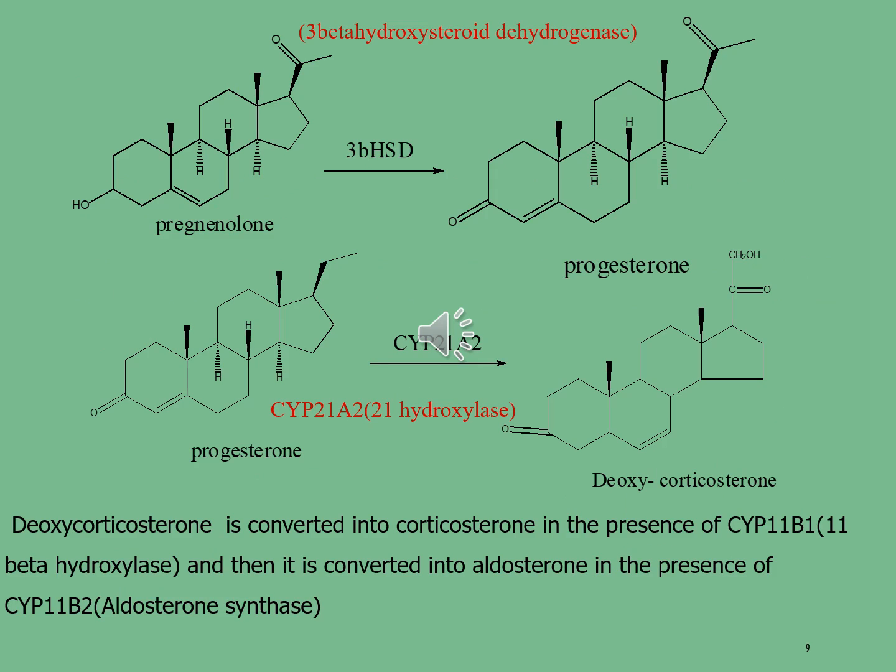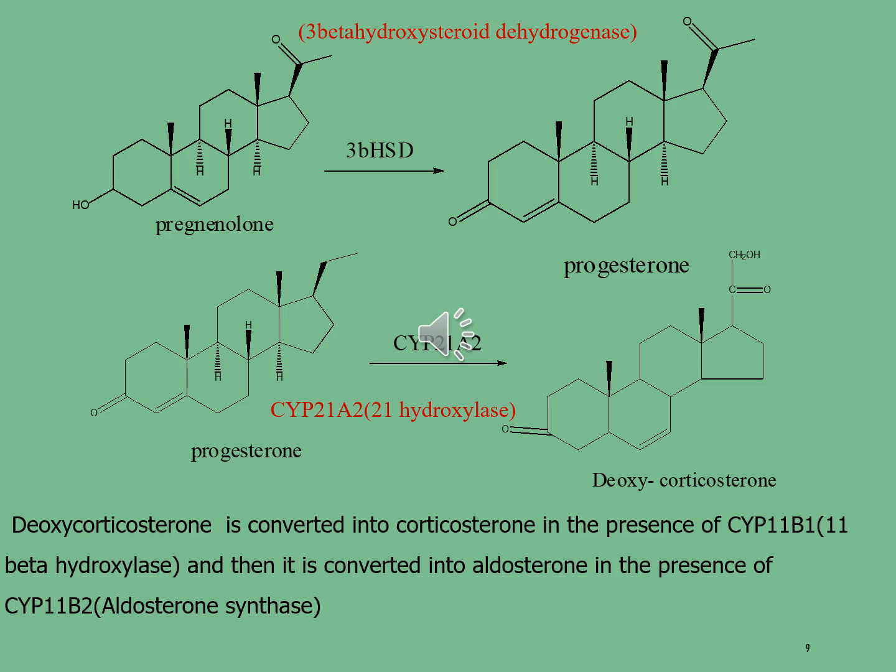In the next step, the pregnenolone is converted into progesterone in the presence of the 3-beta HSD enzyme, which is generally represented as 3-beta hydroxysteroid dehydrogenase. After that, progesterone is further converted into deoxycorticosterone in the presence of the CYP21A2 enzyme, that is written as CYP21A2 hydroxylase.